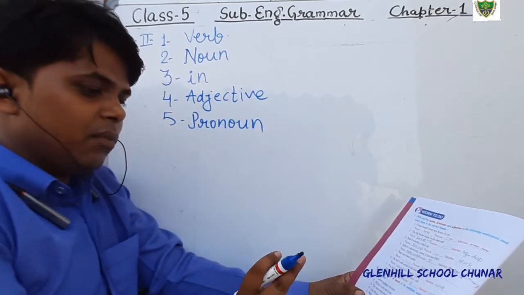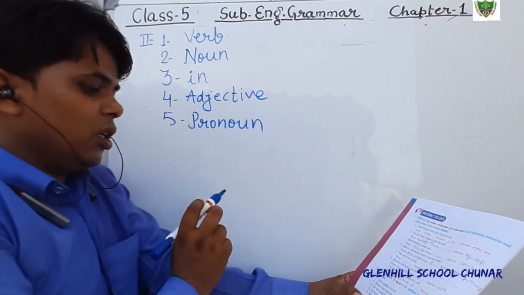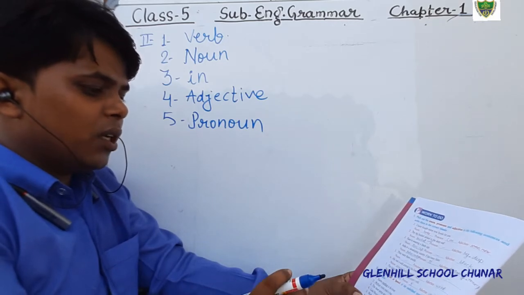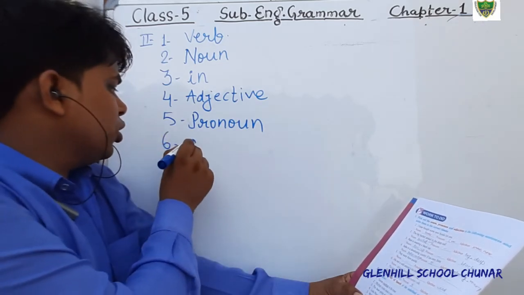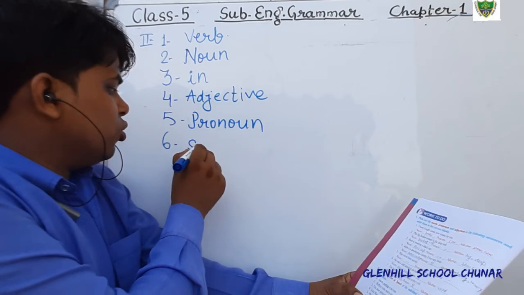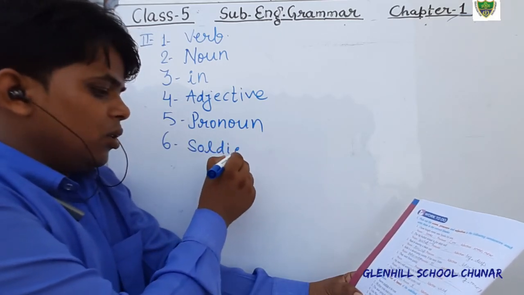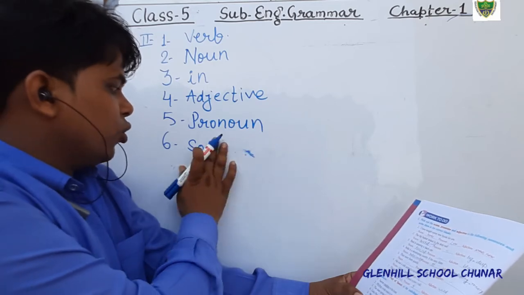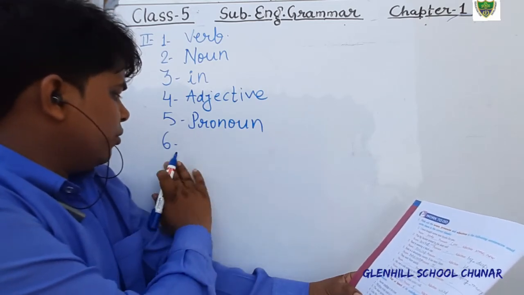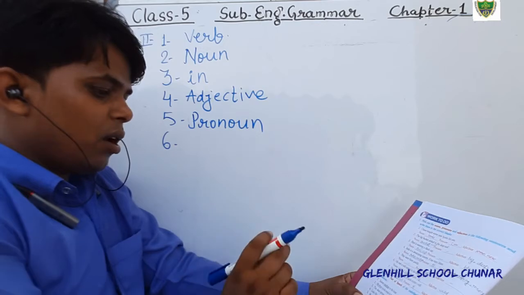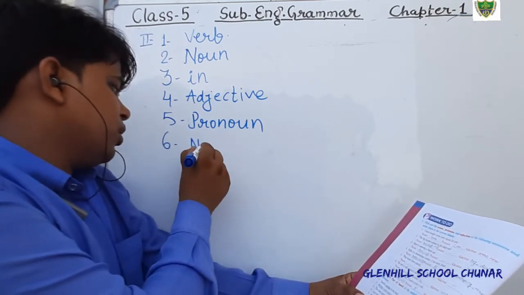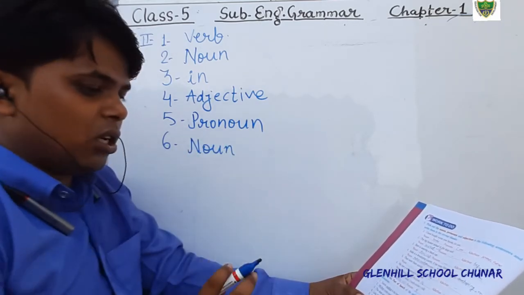Soldiers rescued the victim from the river. In this sentence, you have to tell the parts of speech. Soldier is noun. Sixth answer is noun.